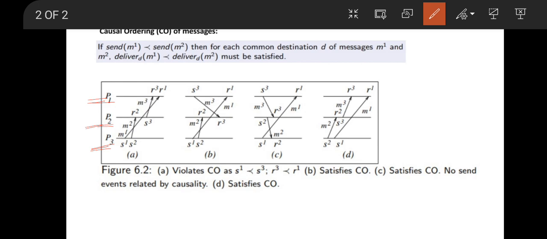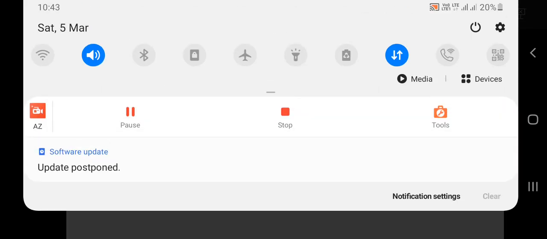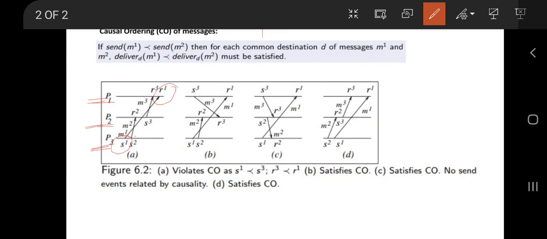Now M1 was sent here and is received at this time, and message M3 is sent here and received at this time. Let us see whether their send events have any happen-before relationship or not.